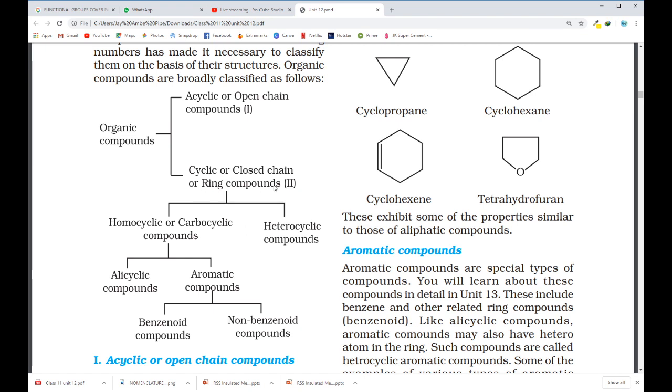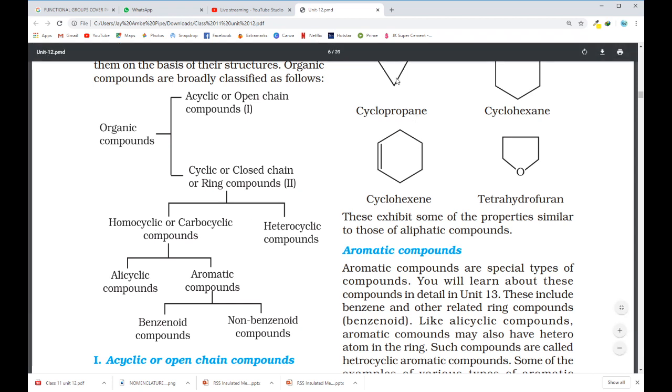When you are coming to cyclic or closed chain or ring compounds, in that case you have two different types: homocyclic or carbocyclic compounds and heterocyclic compounds. Now what is this? Homocyclic or carbocyclic compounds are the compounds where you have a ring, so a closed compound is there, but in homocyclic, the whole ring is made up of only carbon.